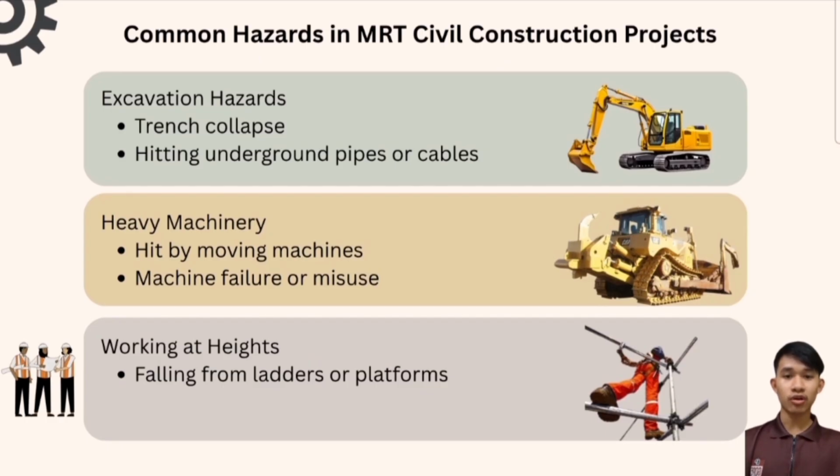This slide show some of the common hazard in MRT civil construction project. First, we have excavation hazard. This include trench collapse and the risk of hitting underground pipe or cable, which can be very dangerous. Next, there are risks from heavy machinery. Worker can be hit by moving machine or accident can happen if the machine fail or is used incorrectly. Last, there are danger when working at height. This include falling from ladder or platform, which is one of the most serious on construction site. Understanding this hazard is important so we can take steps to prevent accident and keep everyone safe.